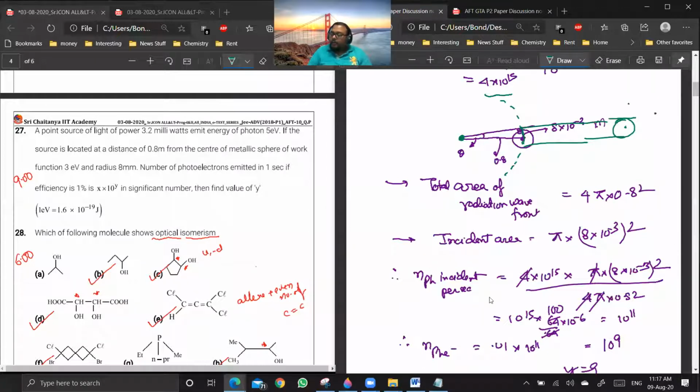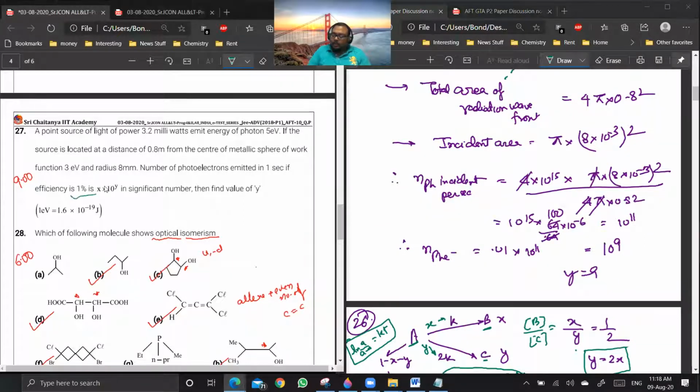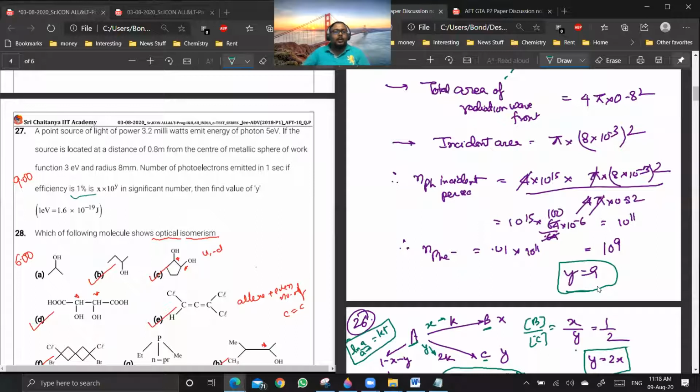So you see, number of photons incident per area will be total number of photons per second into incident area by total area of the wavefront. If you do it, it will come out to be like 10 by 11. And you see the efficiency is given to be 1%. So it has been 10 by 11 times 0.01, it will be 10 by 9. So y will be 9. Everyone is clear?